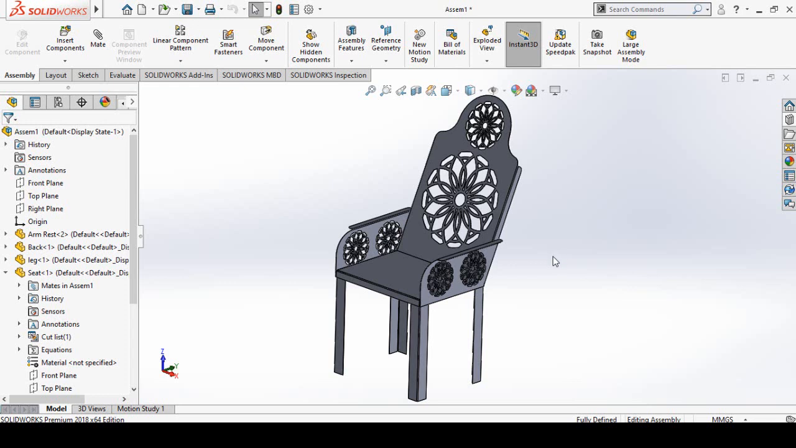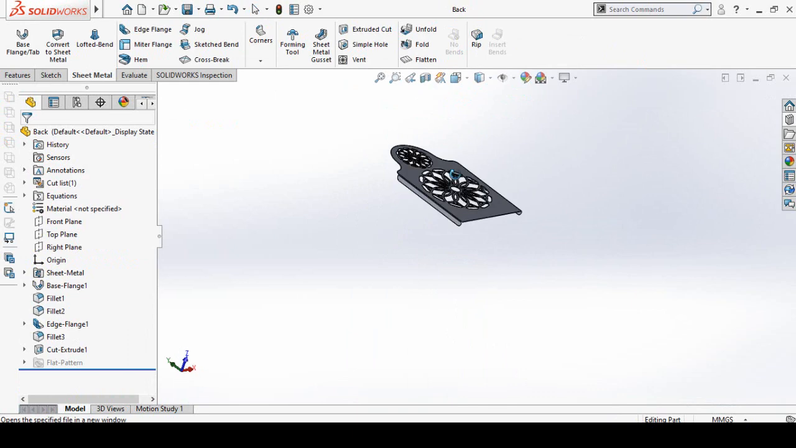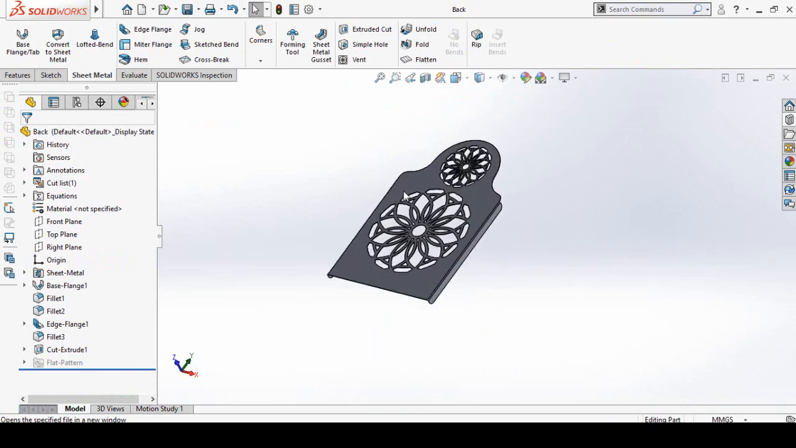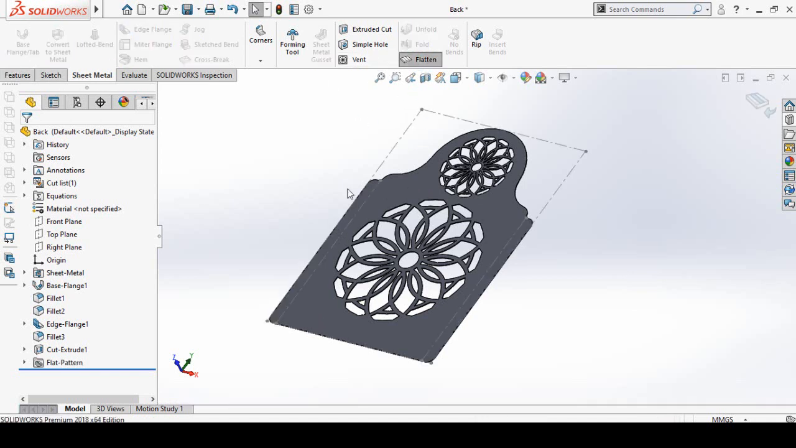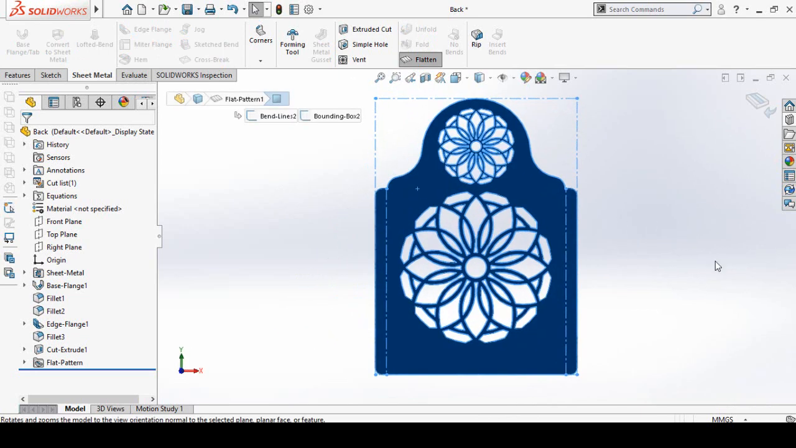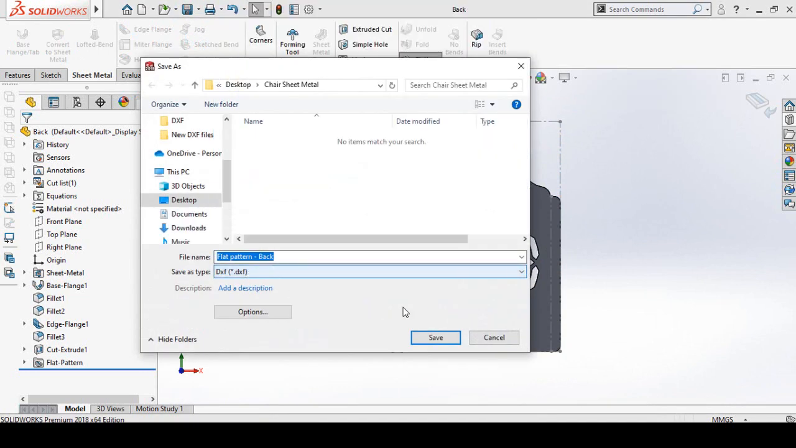So this is how we can make the chair in SolidWorks by using sheet metal commands. And one more thing, you can do the plasma cutting or laser cutting by making the DXF files of the required parts. So for that, open the required part, and from sheet metal here select flatten command, then select normal to, and then you can save this part. Save as, and from here select DXF and then save it.